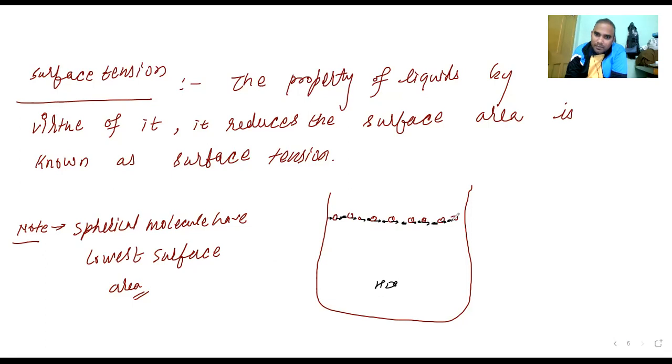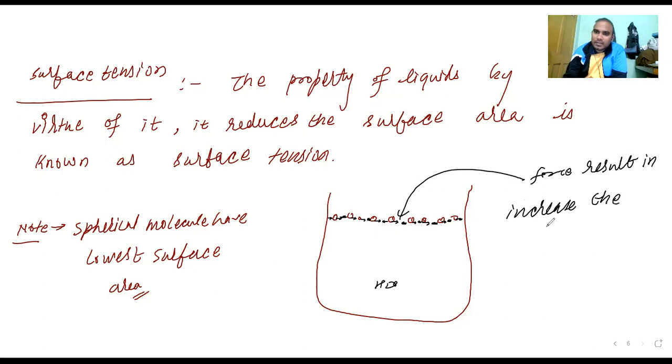Force will generate between the molecules. This force results in increased surface tension.